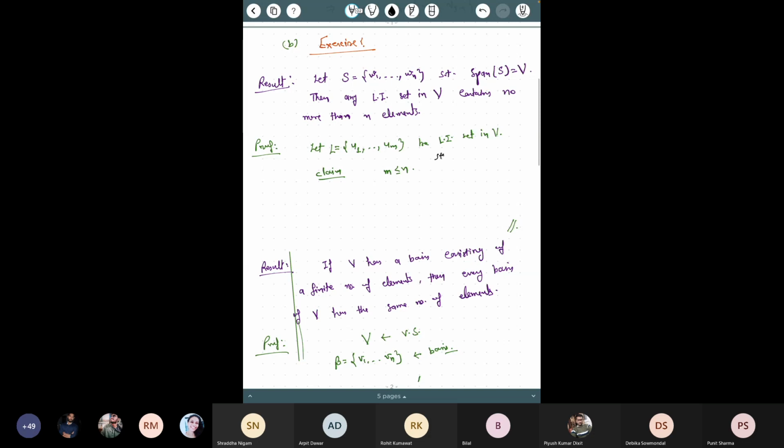So in step 1, I will add u1 to s. I will add this u1 at the beginning of this s, and the new set I will call s dash. So what is my s dash here?